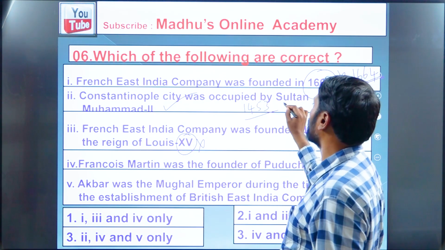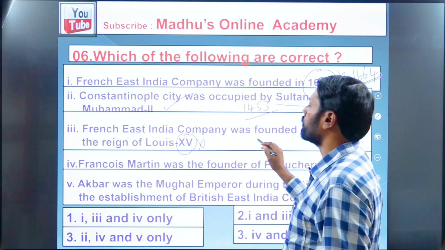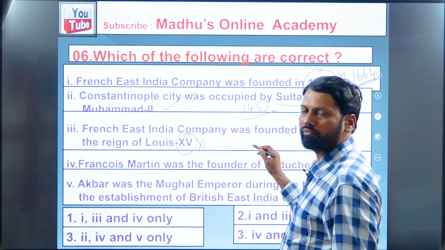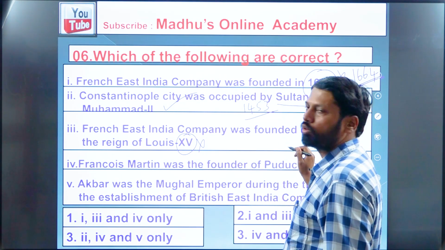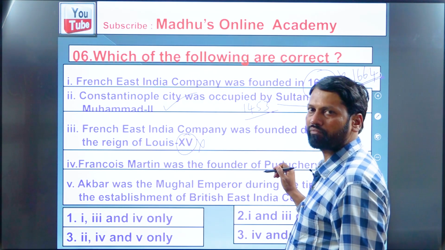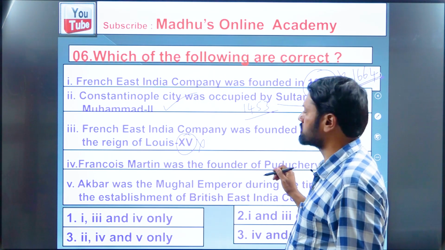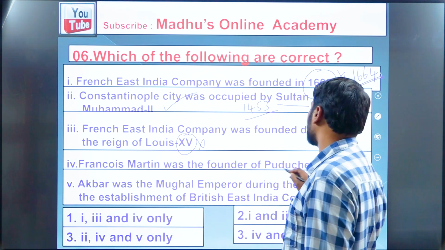He was the greatest ruler of the Ottoman Turkish Empire. The French East India Company was founded during the time of Louis XIV with his able finance minister Colbert, and later came to India under Francis Caron and established colonies at Surat and other parts of India. Francois Martin was the founder of Puducherry.